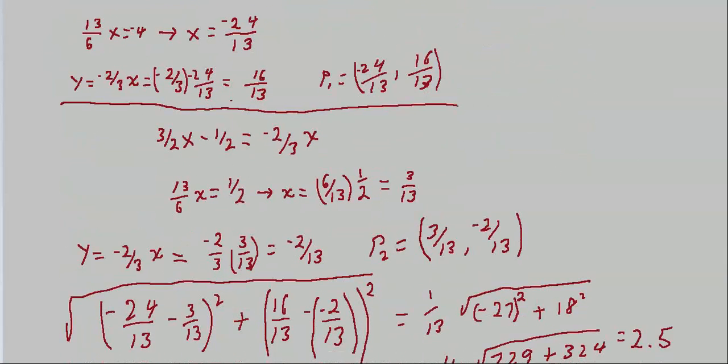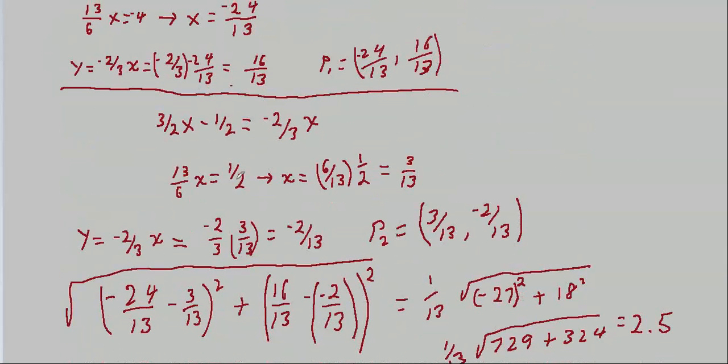We do a whole bunch of algebra, and in a very similar way, we get that x equals 3/13. How do we do that? Well, we added 2/3 x to each side, and that gave us 13/6. Put the 1/2 over here, so we got 13/6 x equals 1/2. And then we just solve 6/13 times 1/2